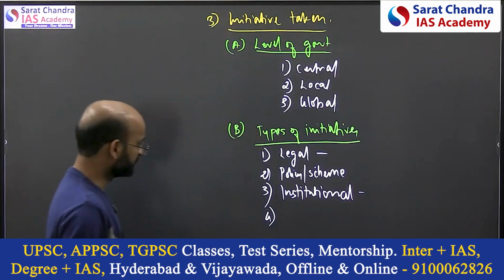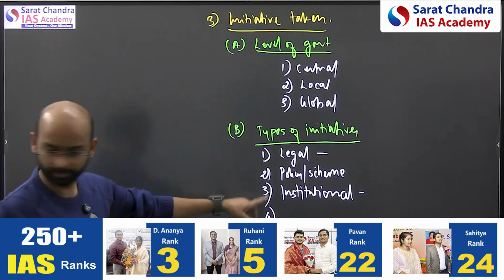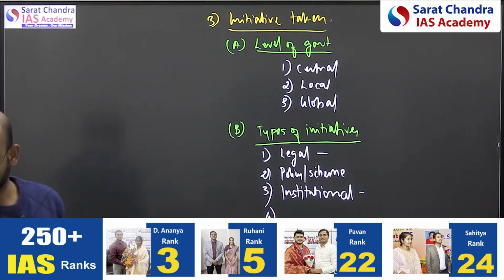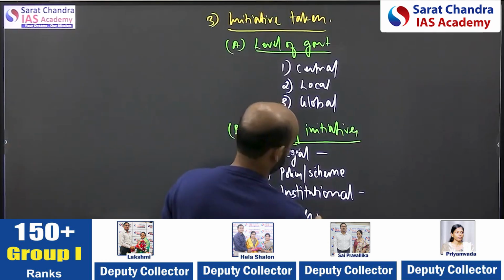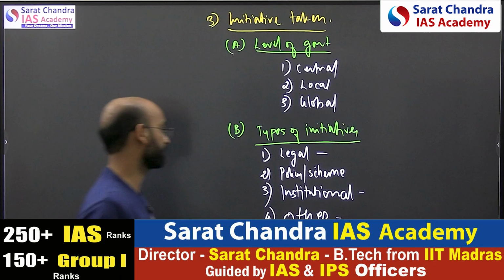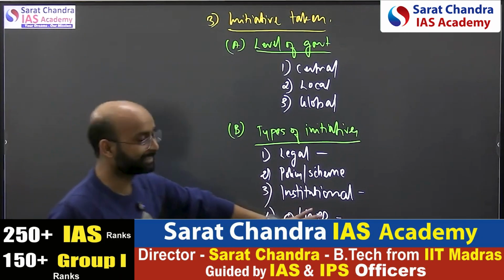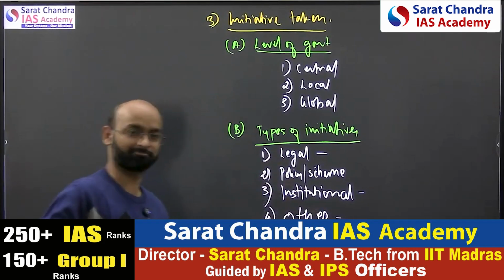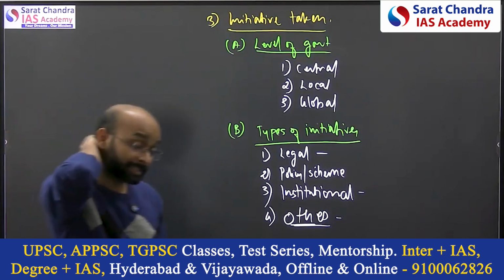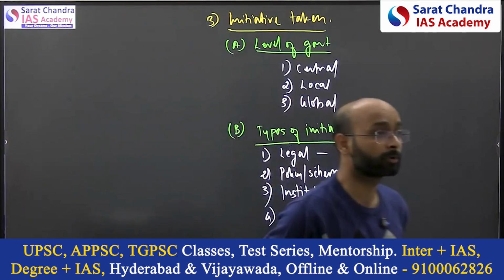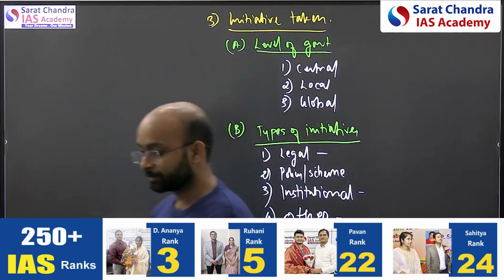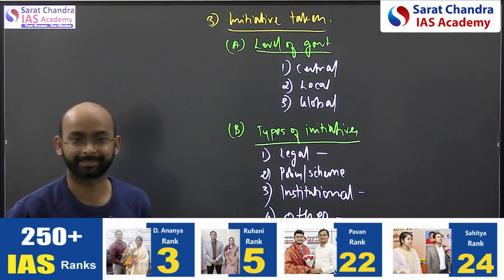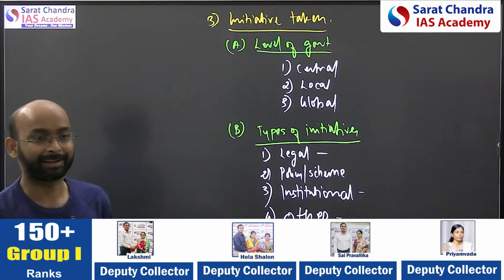Fourth, institutional policy, this is done, and lastly, if you have any other, if you remember you can put it there, but if you don't know anything, these three dimensions can help. Sometimes what happens is they ask about initiatives, and if you don't know specifics, suppose they asked what are the initiatives taken for the conservation of corals, now directly you don't know.